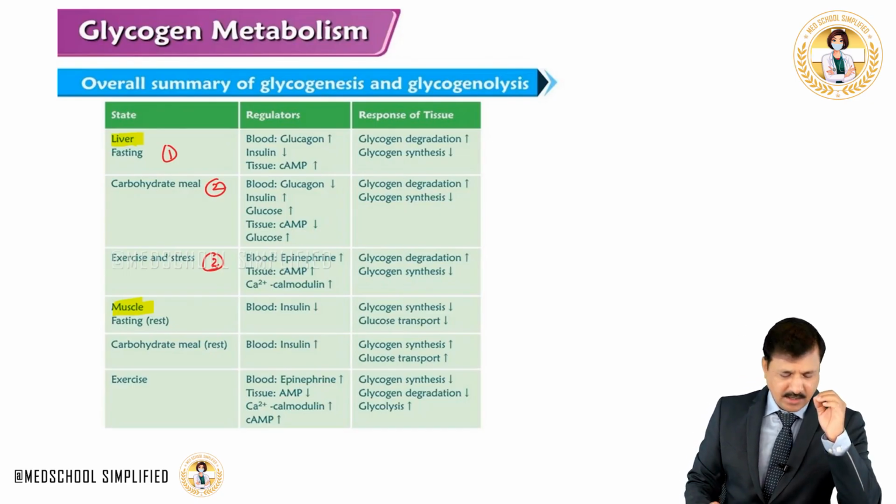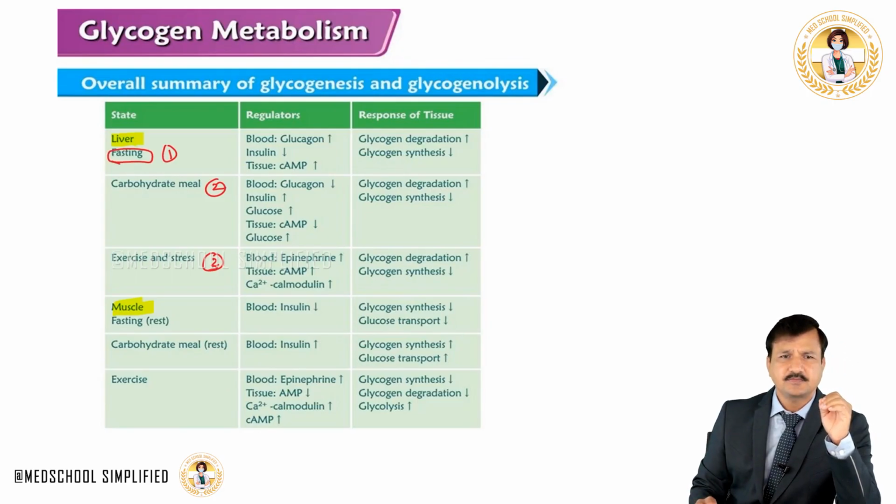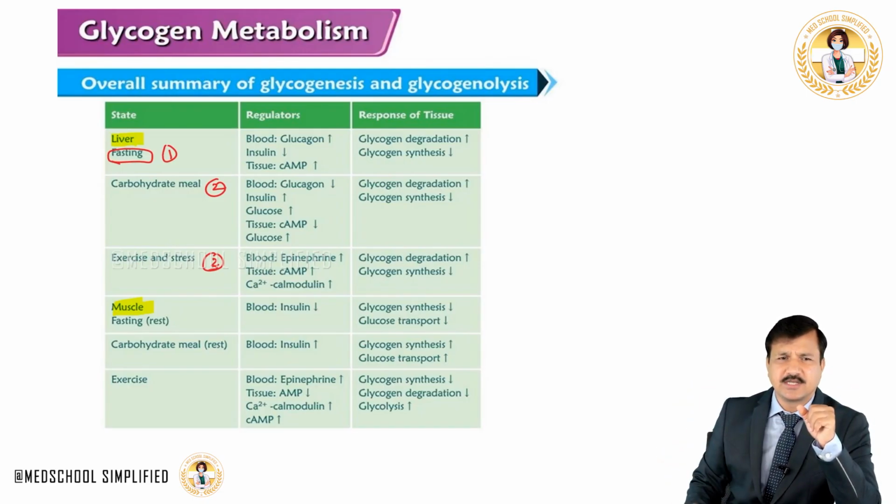Let's look at that. Now the fasting state, liver, and we are considering fasting condition. What will happen? As you know, fasting condition means glucagon rises, insulin goes down, because increase in glucagon means increase in cyclic AMP, protein kinase A activated, that's going to phosphorylate glycogen phosphorylase, so glycogen degradation increases, and also protein kinase A is going to phosphorylate glycogen synthase, so glycogen synthase enzyme becomes inactive and glycogen synthesis decreases.